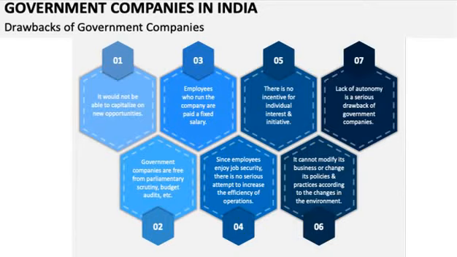And the second one is that government companies are free from parliamentary scrutiny, budget and audits, etc. If we are free from parliamentary scrutiny, budget and audits, it means the organization will be managed in its own way.